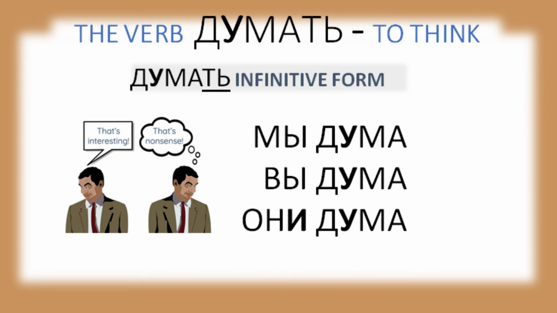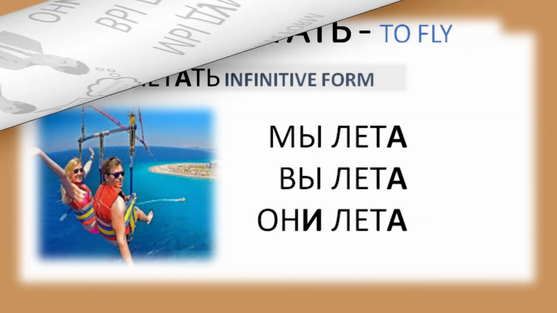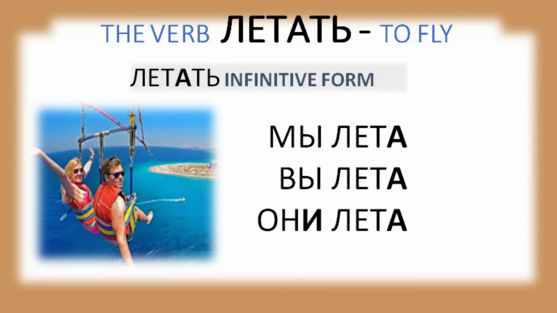So, in the past tense, the plural of we thought, you thought, they thought is Мы думали, вы думали, они думали. The plural of we flew, you flew, they flew is Мы летали, вы летали, они летали.